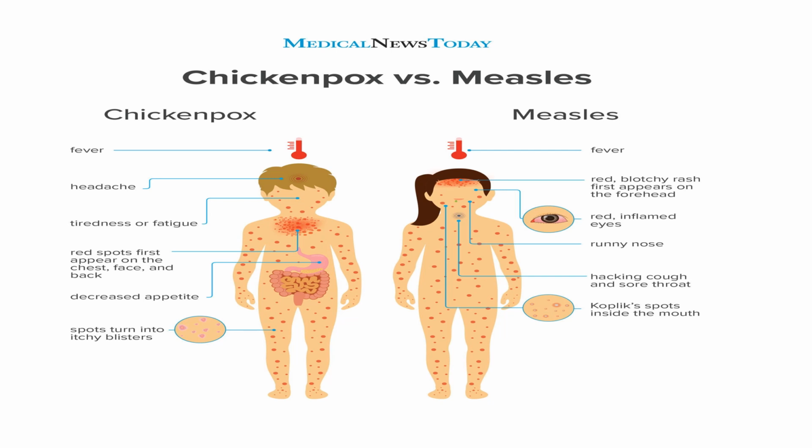Another feature, there are the 3 C's in measles: cough, coryza, and conjunctivitis. And we have Koplik spots before the rash appears, on the buccal mucosa, but there is no such spot in case of chickenpox. Today's lecture is about differential diagnosis, and we will discuss only the salient differentiating points of these three diseases.